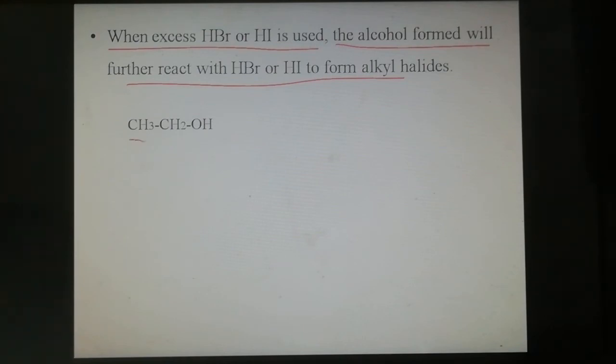This alcohol is formed in the first stage of the nucleophilic substitution reaction. This alcohol further reacts with excess hydrogen bromide or hydrogen iodide. In this case we use excess hydrogen bromide to form the alkyl halide, so bromoethane is formed.